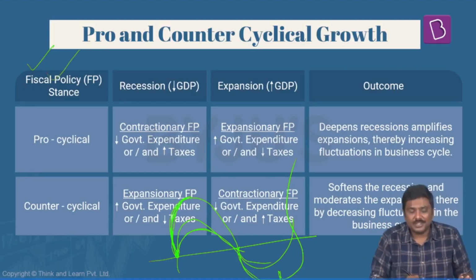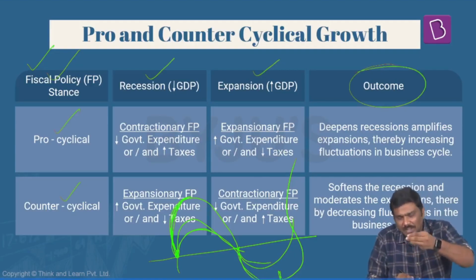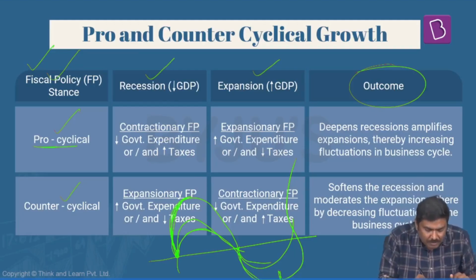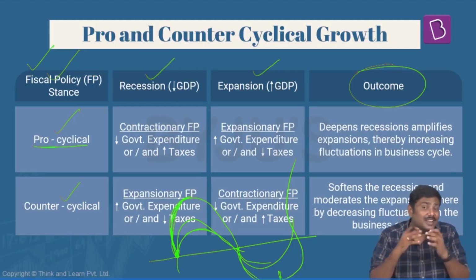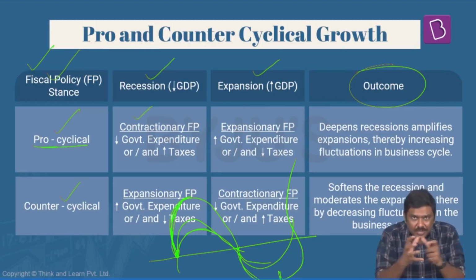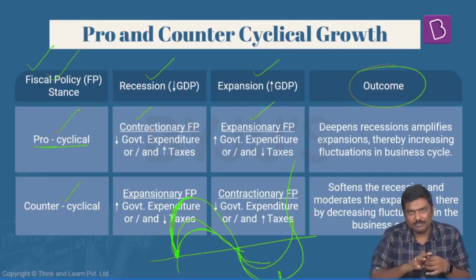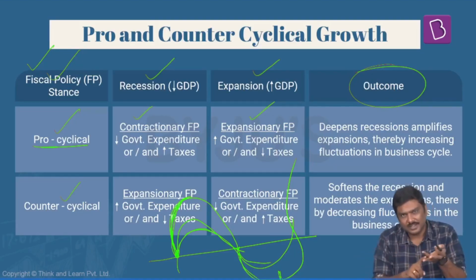So fiscal policy stands pro-cyclical, counter-cyclical, during recession, during expansion, and what is the outcome. Whatever we have discussed is basically given in the table form here. Have a look at this. Pro-cyclical means what? During recession, they will have a contractionary fiscal policy, and during expansion, expansionary fiscal policy. That is, they are going to intensify whether there is a boom or a recession.